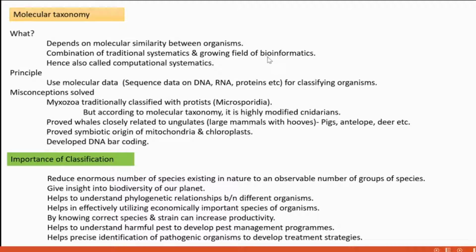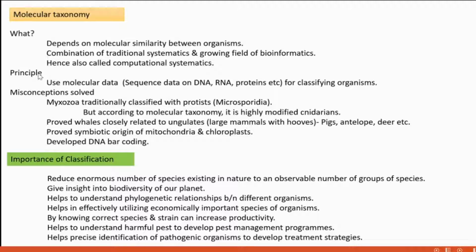That's what is called bioinformatics. So molecular taxonomy itself is a combination of systematics and bioinformatics. So we can call molecular taxonomy a computational systematics. Computational means it involves the help of computing devices for making systematics, gaining knowledge and information regarding the evolutionary relationship between organisms.